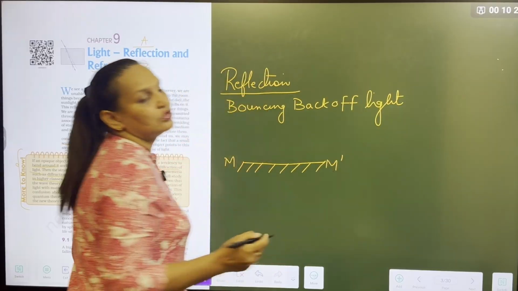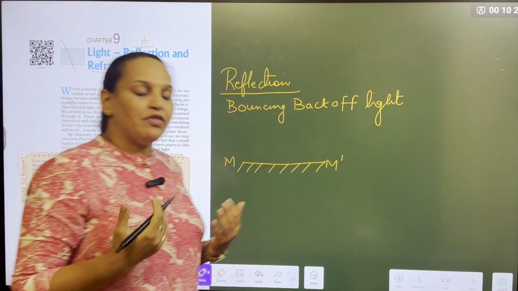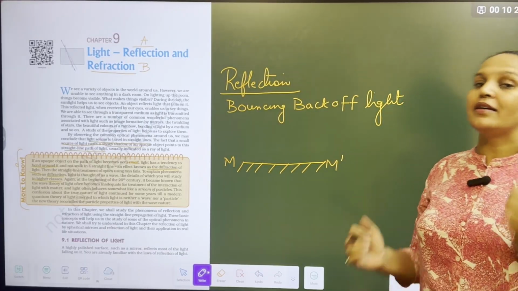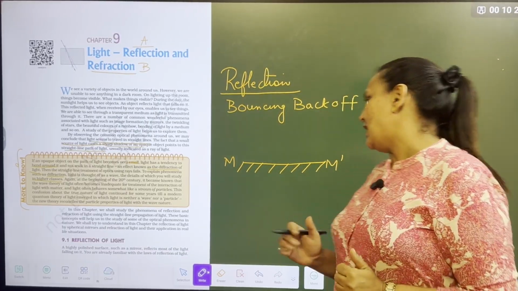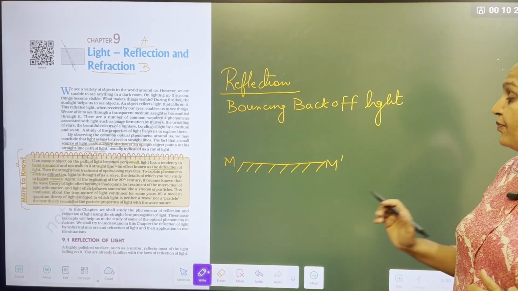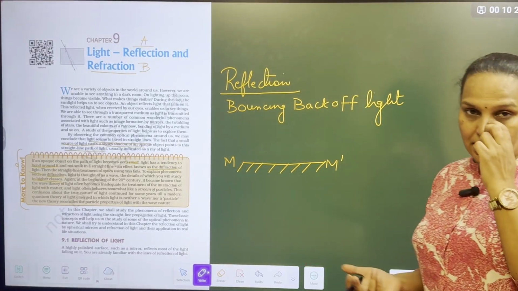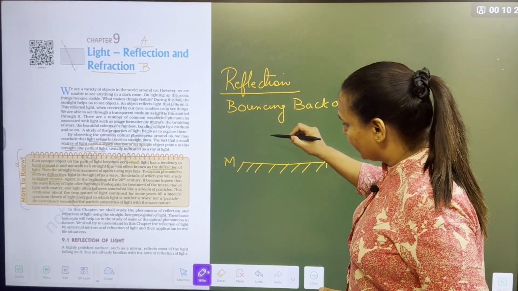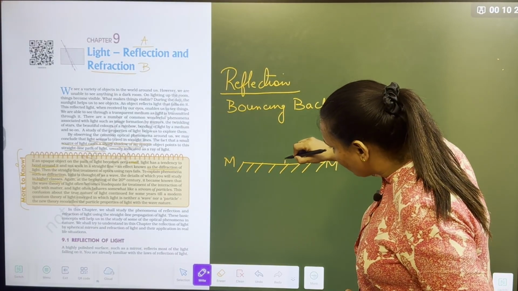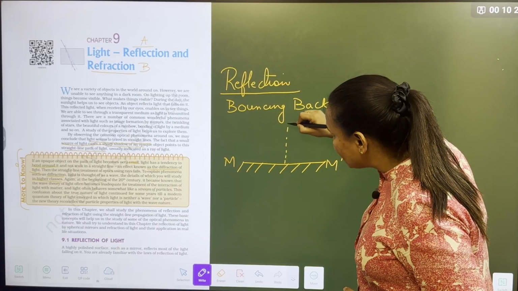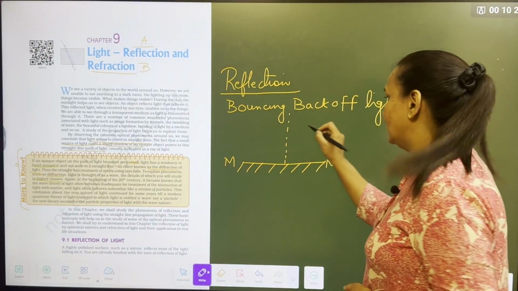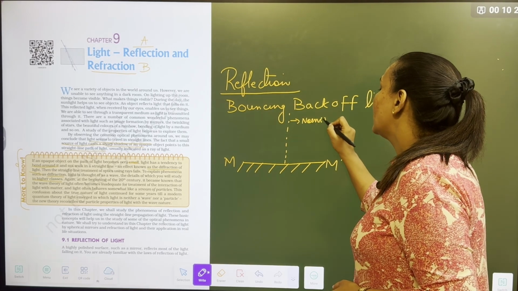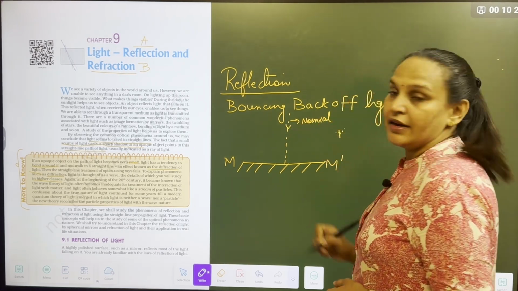Every day when you get ready for school, when we are getting ready for a party, we have a mirror in our home which is generally a plane mirror. This is a mirror coated with silver. Silver is the best reflector. And then there is a normal. Normal means the line which makes a 90-degree angle with the mirror, right?